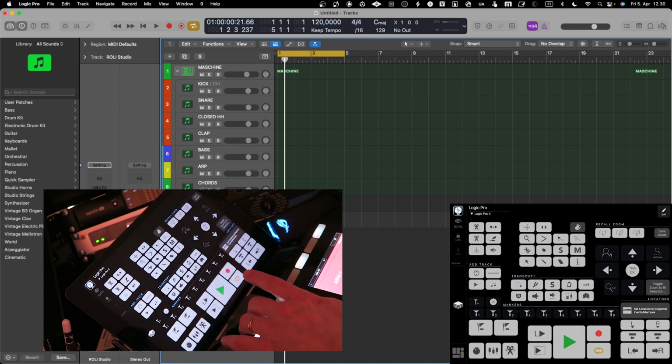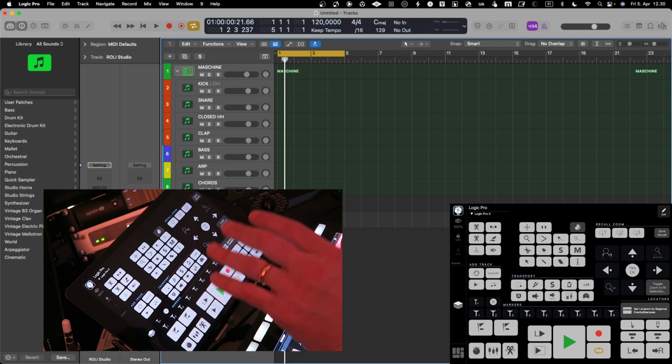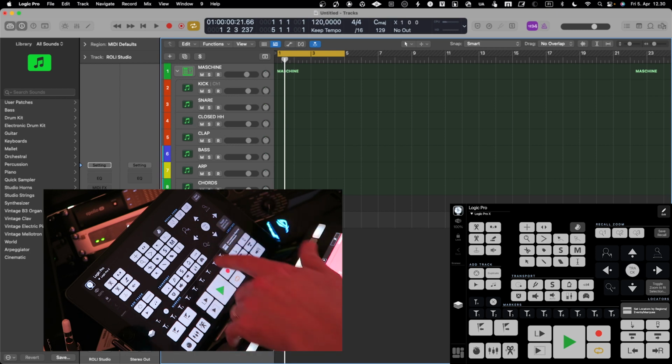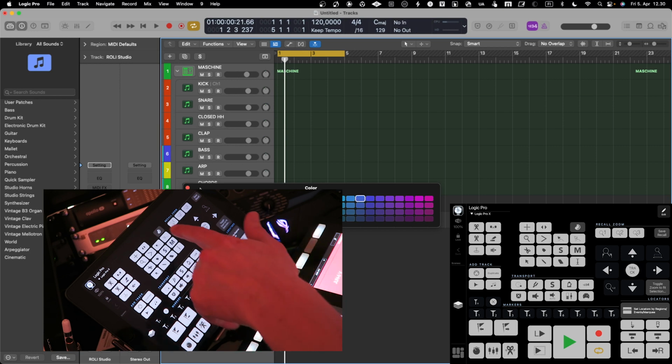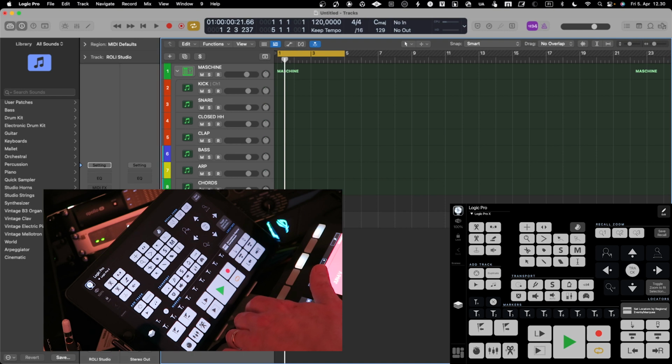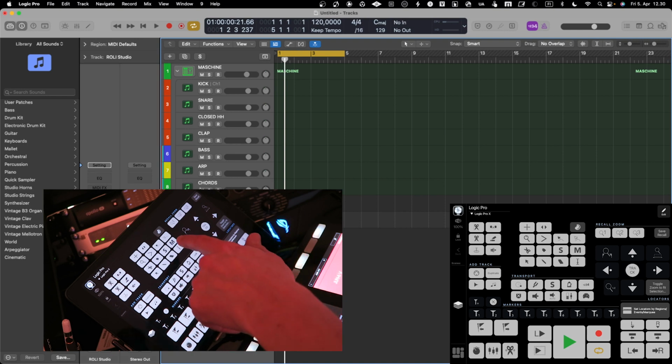So it's a pretty handy tool to take control of your music production workflow, kind of a sidekick. Also, if I would like to change the color of that, I can press that button. It will bring me the color editor, and I can open and close it easily. Or if I would like to mute the track, I can go into the mute mode.